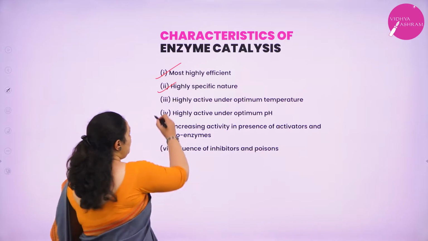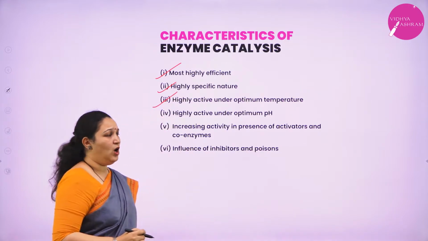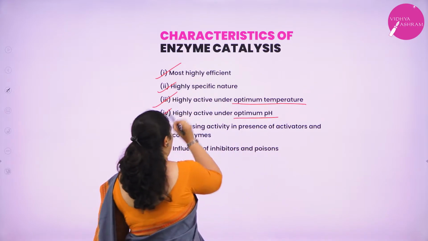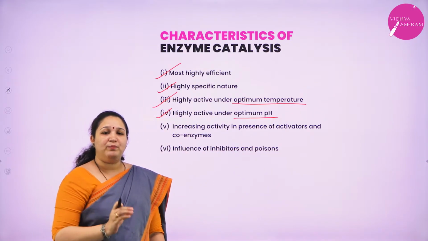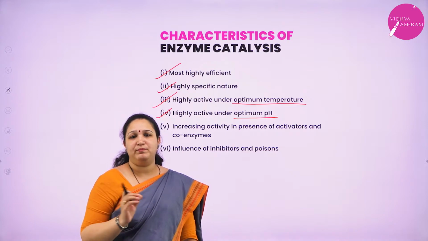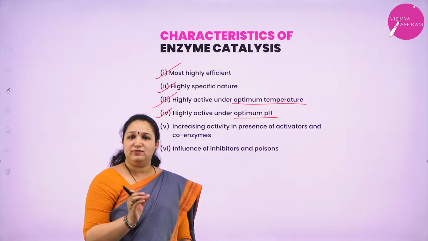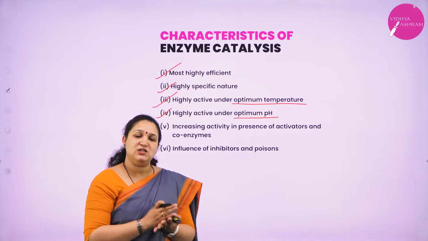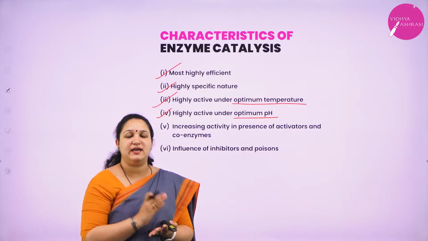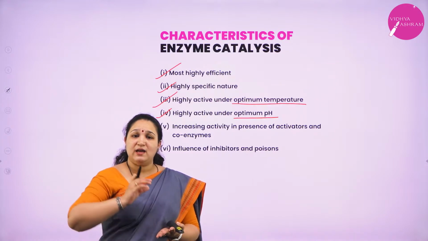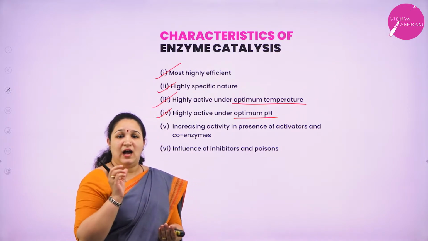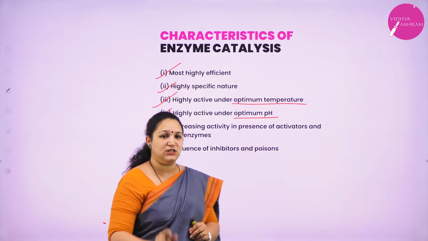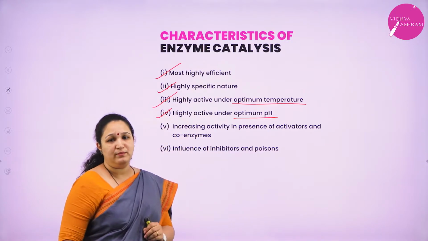Next, they are highly active under optimum temperature and optimum pH. What do you mean by optimum temperature and optimum pH? It's a range of temperature at which the efficiency of the catalyst is highest. That is, the enzyme efficiency is highest at a particular range of temperature which we call optimum temperature.